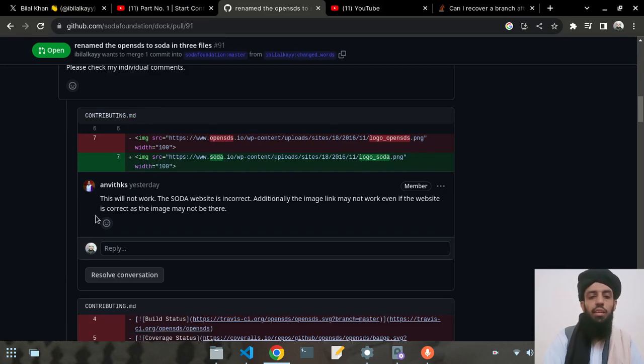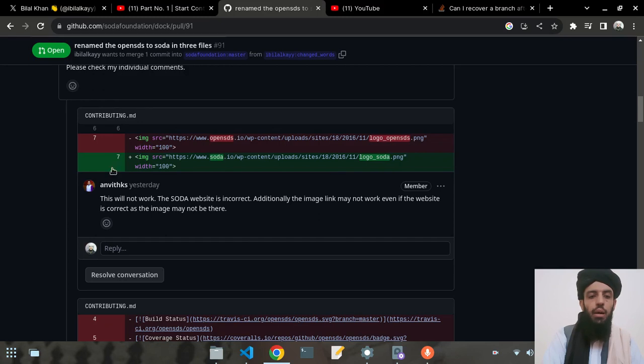Inside this file he said that this will not work because the Soda website is incorrect. Additionally, the image link will not work even if the website is correct, as the image may not be there. The image is present by this name, but I was thinking the image name may have changed from this name to this name, so I changed the image name without taking a look at the image. The website should also be like this. The Soda website will not work like this. So, Soda foundation like this.